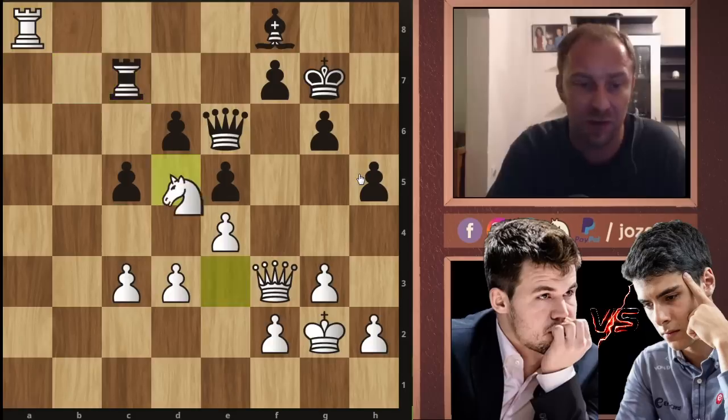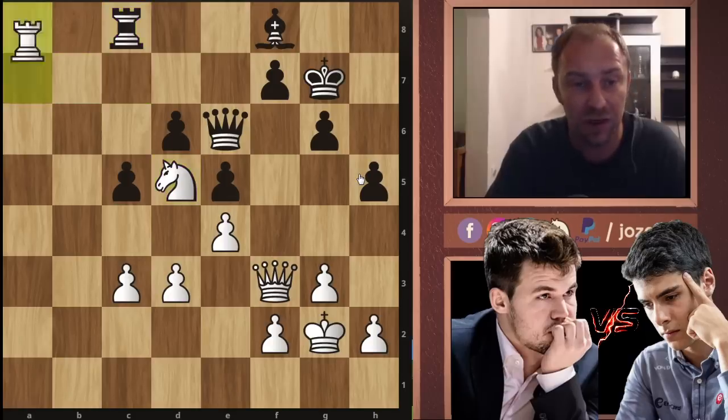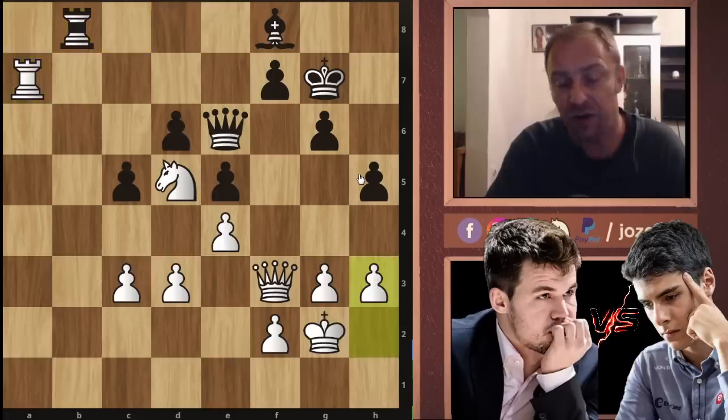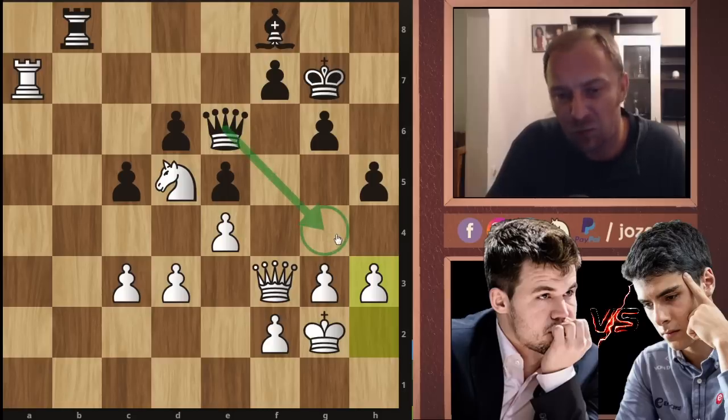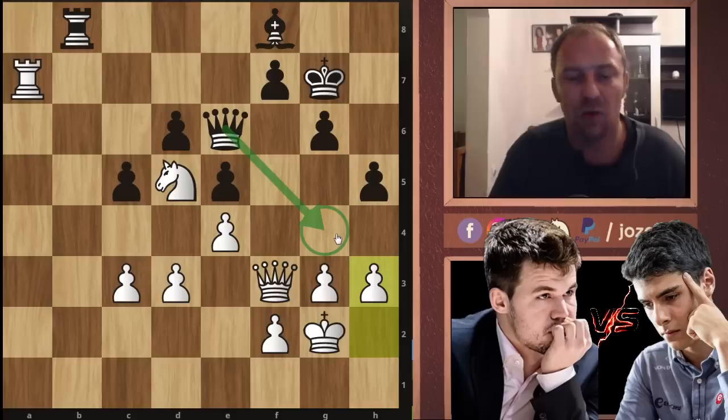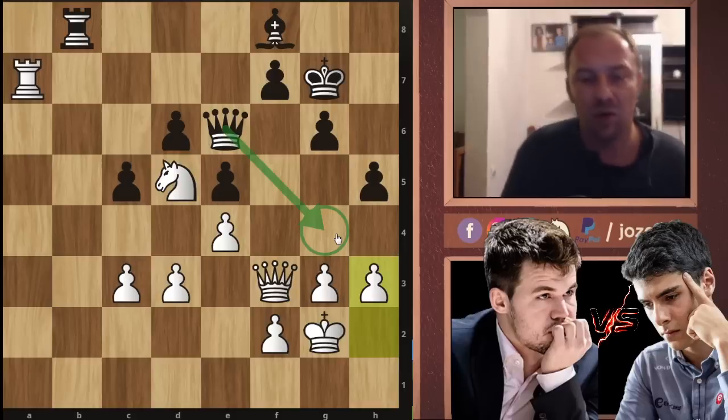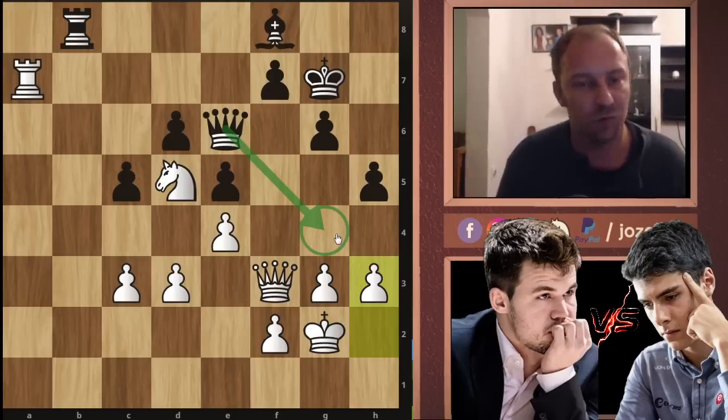So rook to c7, we have knight to d5, rook to c8, we have rook to a7, rook to b8, and now h3, preventing maybe now a further simplification line here for black, because what we can notice now in Magnus Carlsen's position is that he has now really the pieces on the best squares on the board. I'm not sure where we could find really a better square for the queen, for the knight, for the rook.